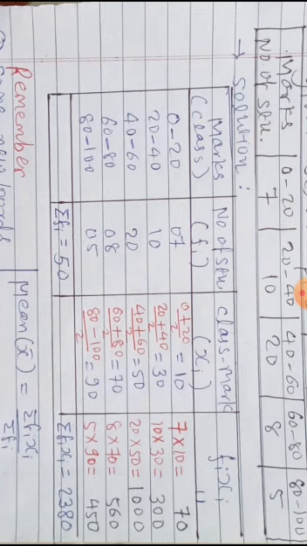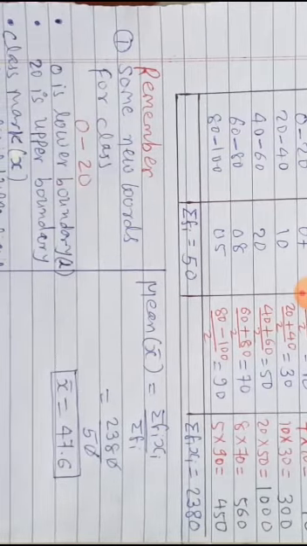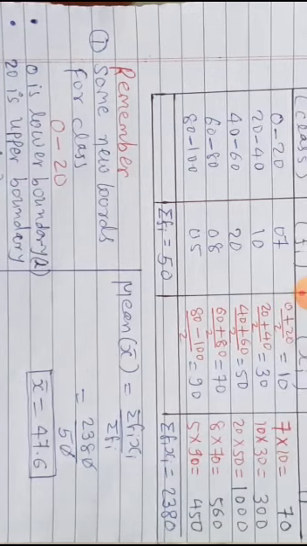Here also you can notice numbers should be written systematically: unit digit, tens digit, hundreds digit. And the total of the fi column, sigma fi, is 50 here. The formula is the same here: sigma fi xi upon sigma fi. Both values are placed.